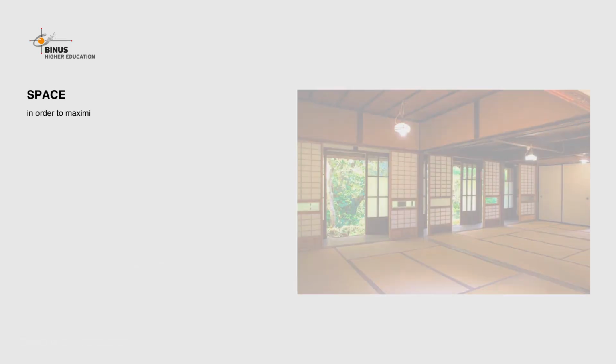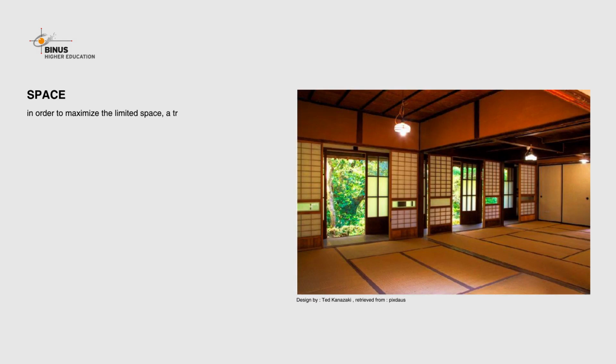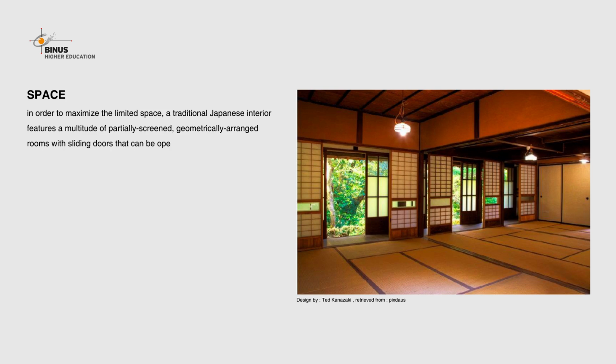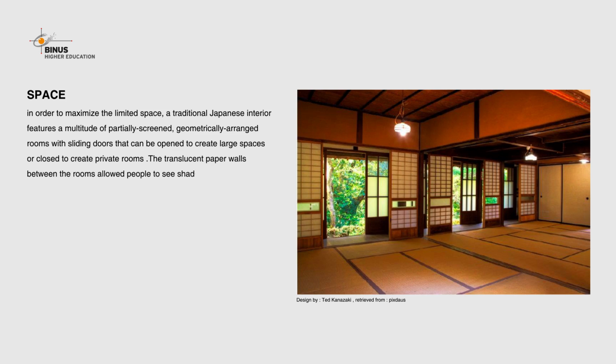In order to maximize the limited space, a traditional Japanese interior features a multitude of partially screened, geometrically arranged rooms with sliding doors that can be opened to create large spaces or closed to create private rooms. The translucent paper walls between the rooms allow people to see shadows in the next rooms but not clearly see what was making the shadows.